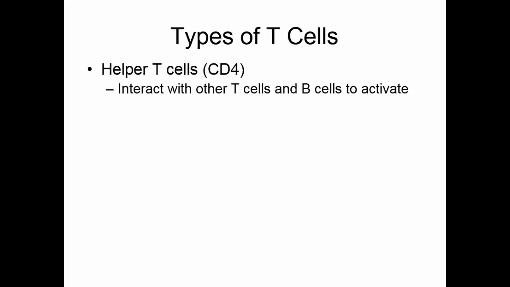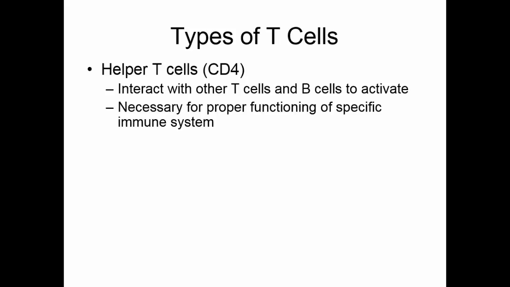There are different types of T cells. The helper T cells are sometimes referred to as CD4 cells. These cells are important because they interact with all of the other T cells and the B cells to activate them. They're critical for proper functioning of the specific immune system.